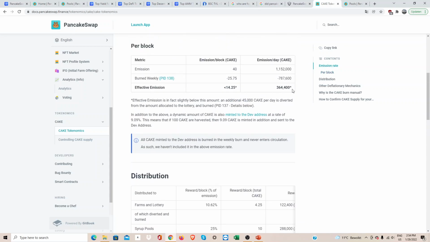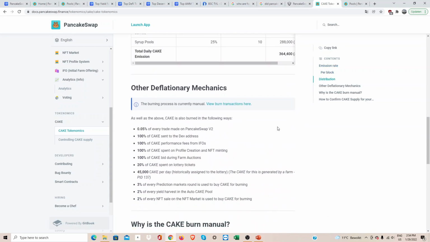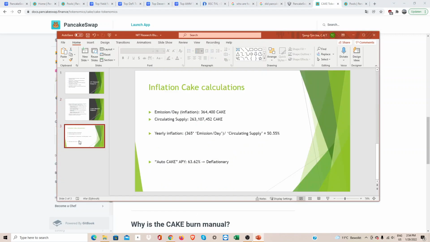So this is very important. Now we're going to calculate how much the inflation is. So the daily inflation is 364,400 cake.